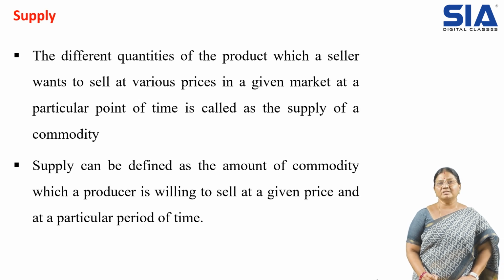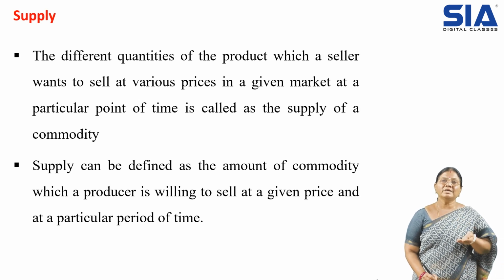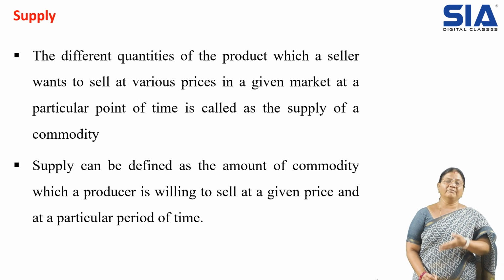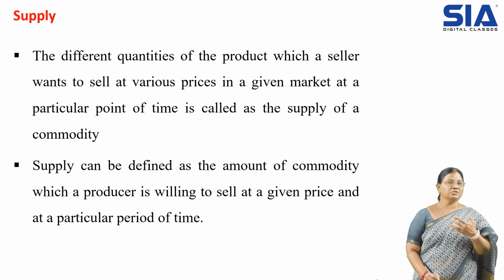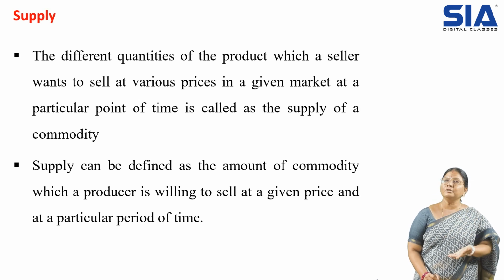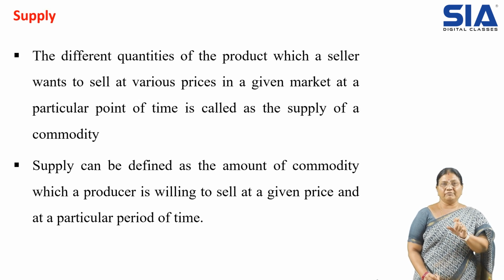That means you have to understand, when the producer is willing to give, then only it is supply. Maybe sometimes production is there, he is having stock, but he may not be willing to supply the goods, then it is not said to be supply. So that is the difference.